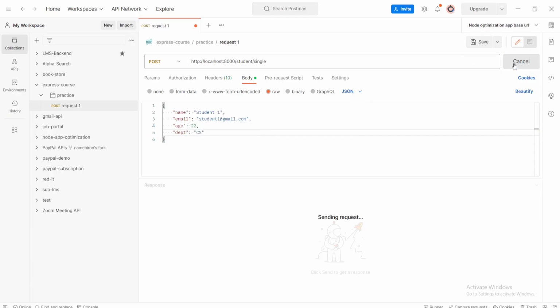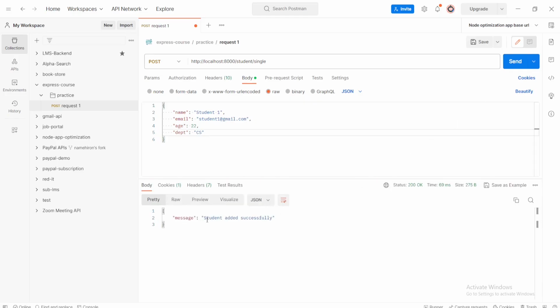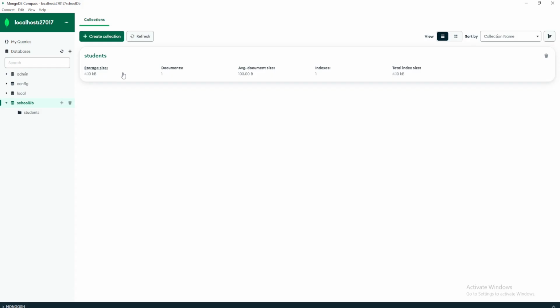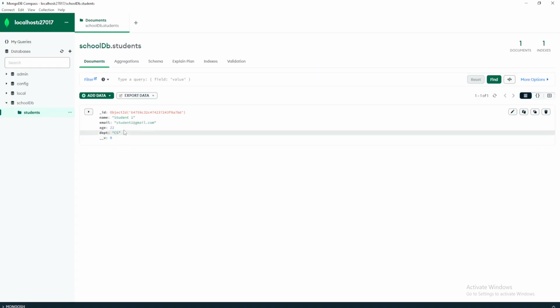If I send a request, we can see student added successfully. If you go to MongoDB Compass, click the refresh button here, we can see the SchoolDB database has been added. Now click the students collection, and here you can see student1 has been added.